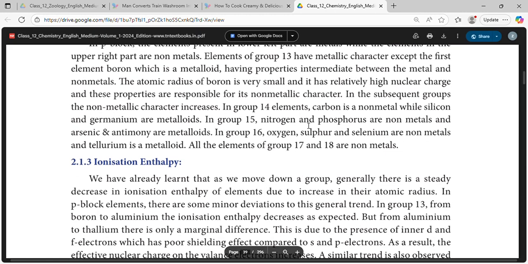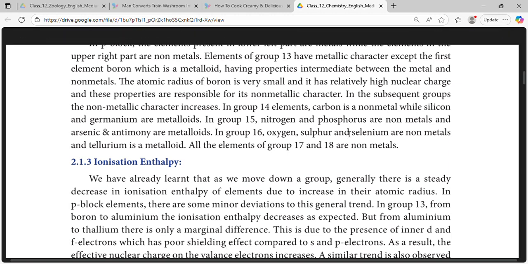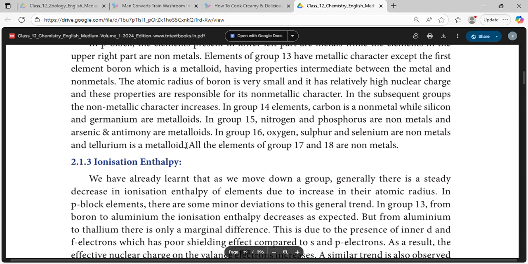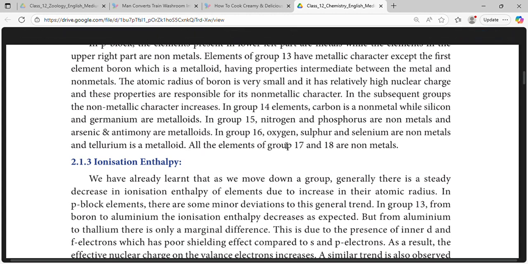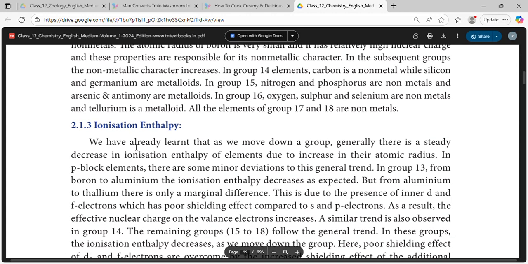In group 14 elements, carbon is a non-metal while silicon and germanium are metalloids. In group 15, nitrogen and phosphorus are non-metals and arsenic and antimony are metalloids. In group 16, oxygen, sulfur and selenium are non-metals and tellurium is a metalloid. All elements of groups 17 and 18 are non-metals.